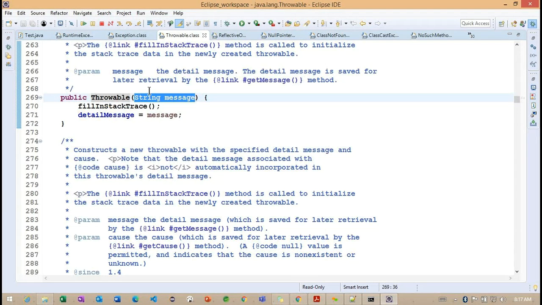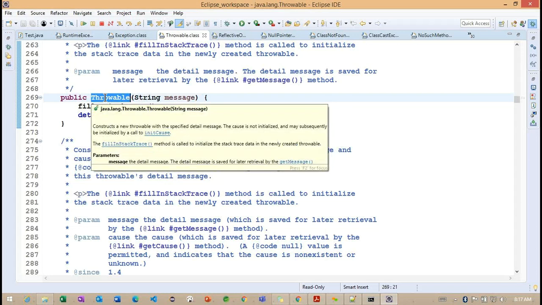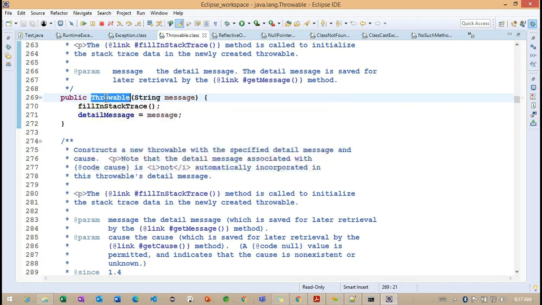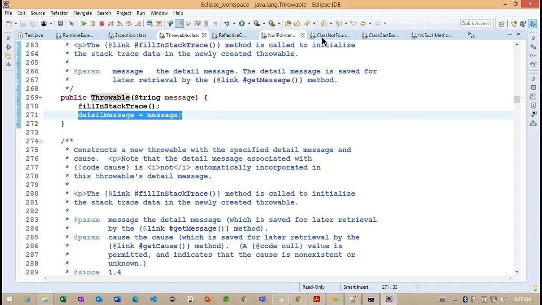This is the one constructor, the Throwable constructor. Because we already identified in our exception handling, Throwable is our superclass. Any exception class I create, finally this constructor is going to be called with the message, and we are setting the particular message.